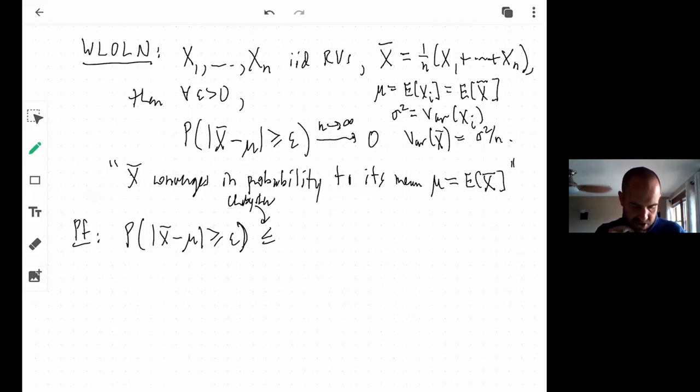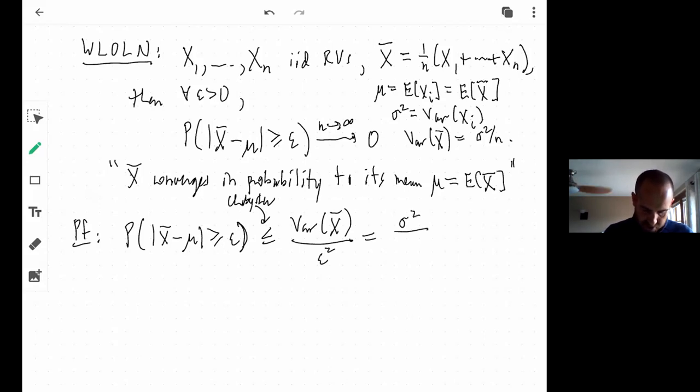Well, it's going to be less than or equal to the variance of x bar over epsilon squared. Okay, but this is just equal to sigma squared over n epsilon squared. And that goes to 0 as n goes to infinity.